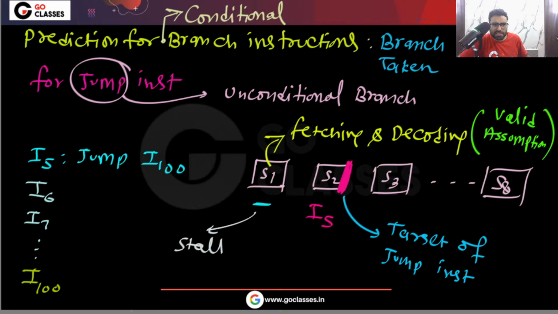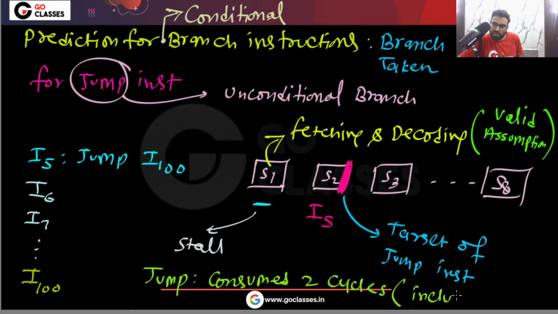Overall, because of the jump instruction, two cycles got consumed, including one wasted cycle. Very simple.